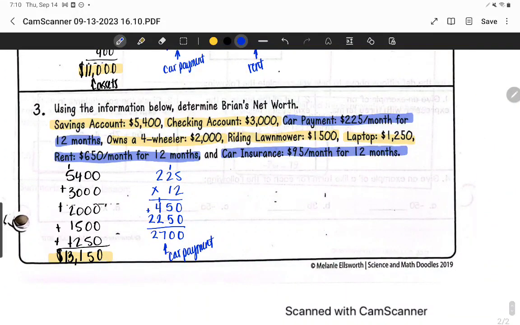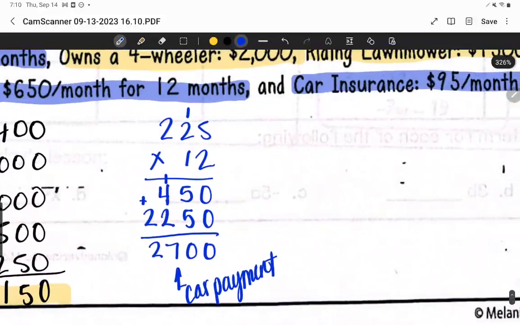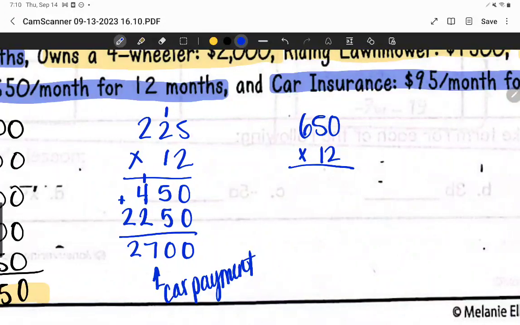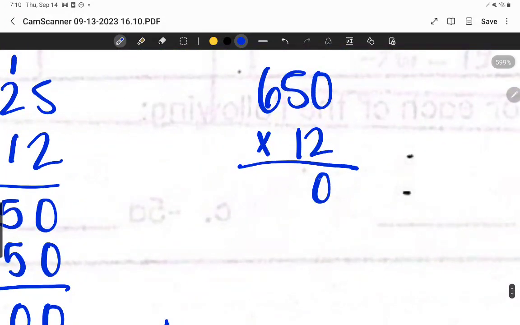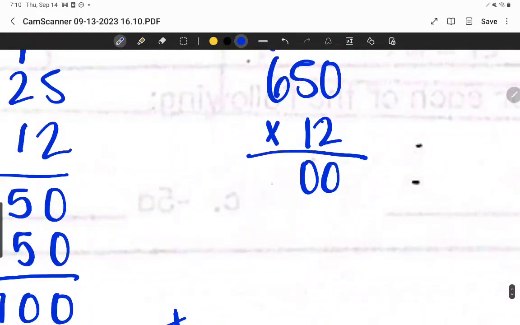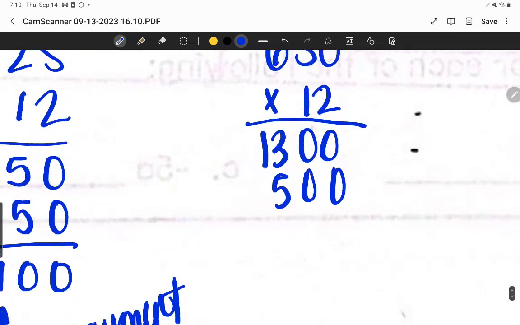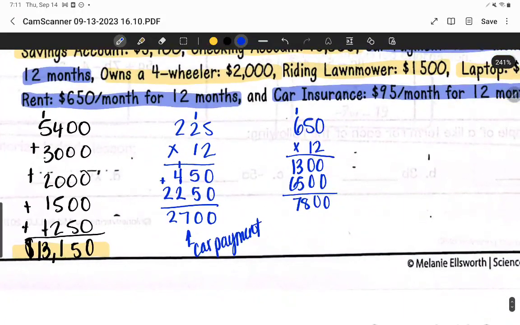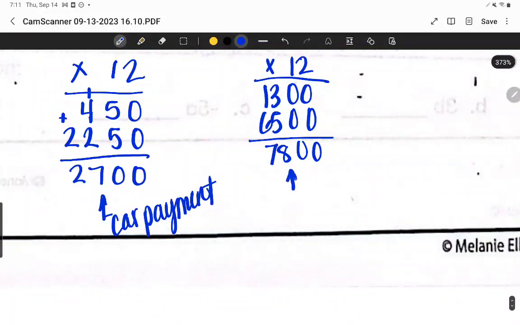All right, so now that we've calculated our car payment, we're going to calculate our rent. And that's $650 a month for 12 months. 2 times 0 is 0. 2 times 5 is 10. Carry the 1. 2 times 6 is 12, plus 1 is 13. Add a 0 because we're on our second row. 1 times 0 is 0. 1 times 5 is 5. 1 times 6 is 6. We're going to add all of that up together. And we get $7,800. So this is our rent.